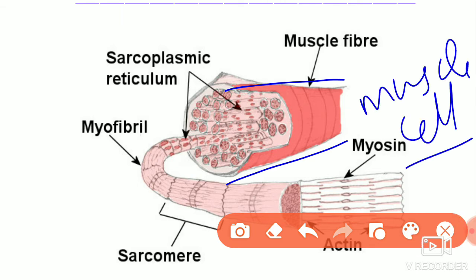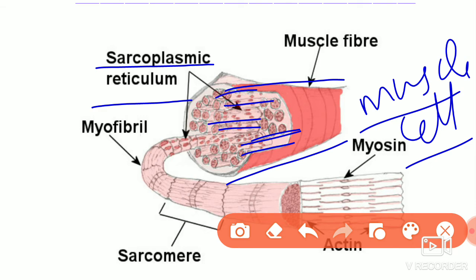Now this muscle cell consists of the endoplasmic reticulum, which is the sarcoplasmic reticulum. The endoplasmic reticulum inside the muscle is called the sarcoplasmic reticulum. And here you can see small rod-like structures. These are nothing but myofibrils.